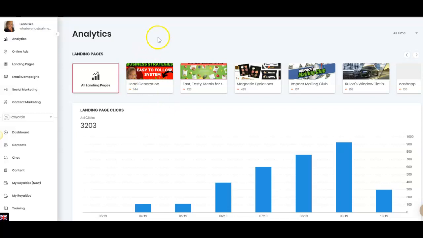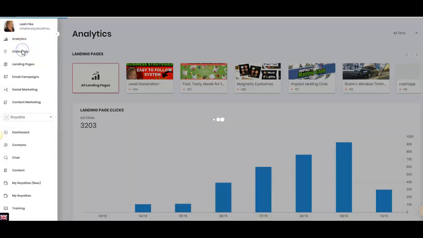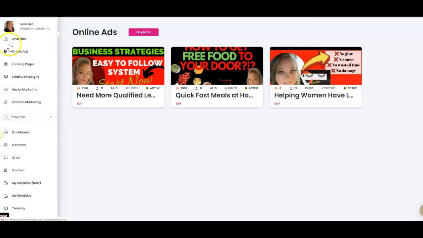So here I'm going to jump into my online ads, and these are running for me. I actually have these running in different states. I live in Colorado, and I can put these anywhere in the world. I can alter and change these at any time frame, and I probably will be doing that here shortly and just making these look a little different.